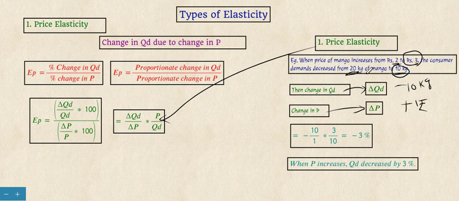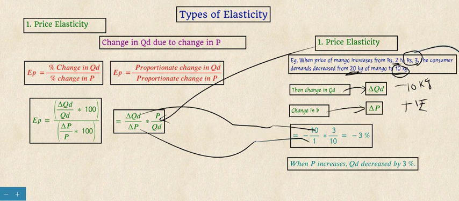When we apply this in the formula, delta QD is minus 10, delta P is 1, the current price is 3 and the current quantity demanded is 10. So this 10 and 10 get cancelled, and we get minus 3 as a result.